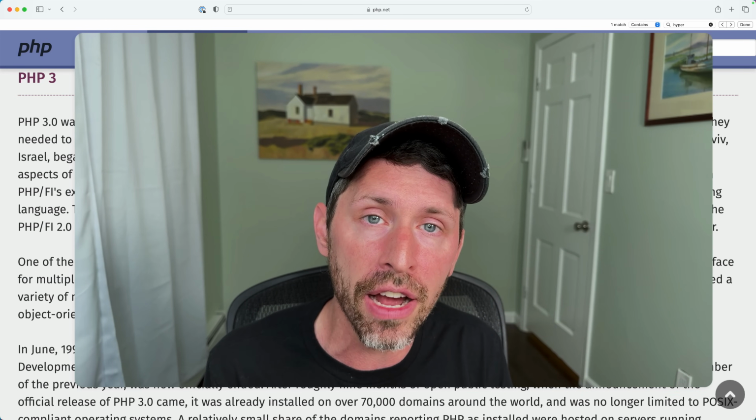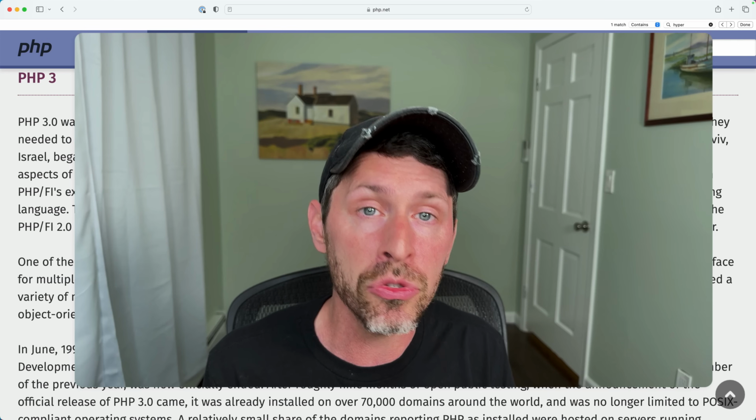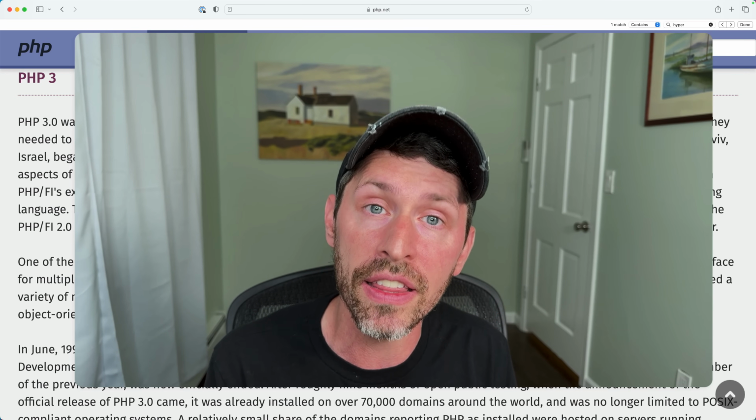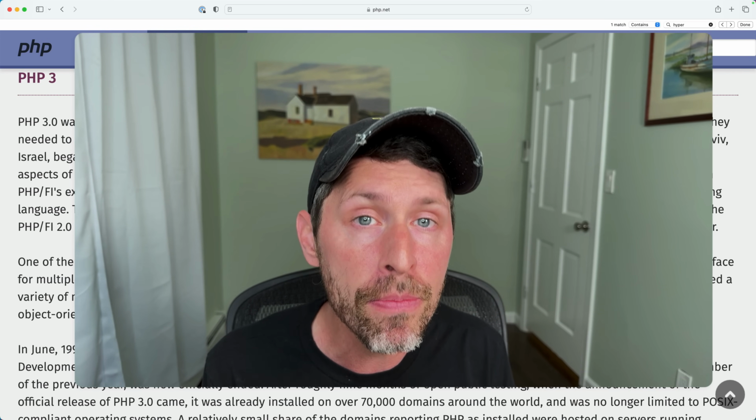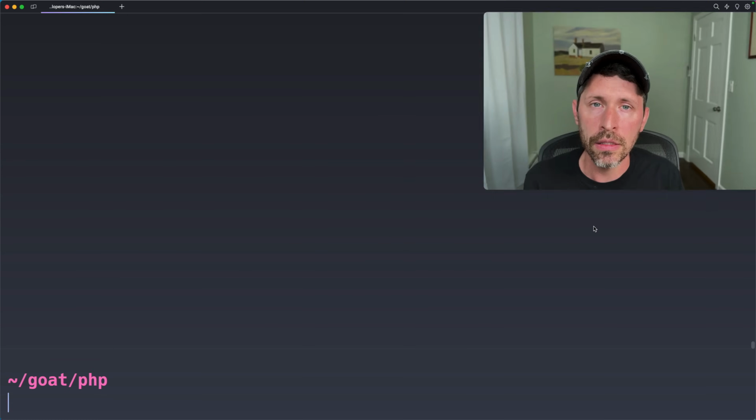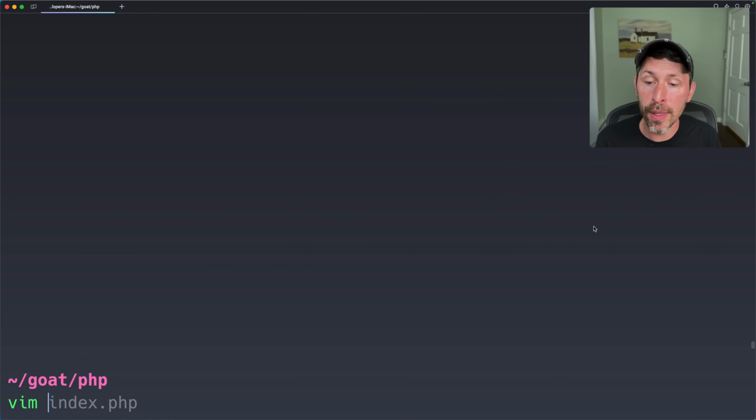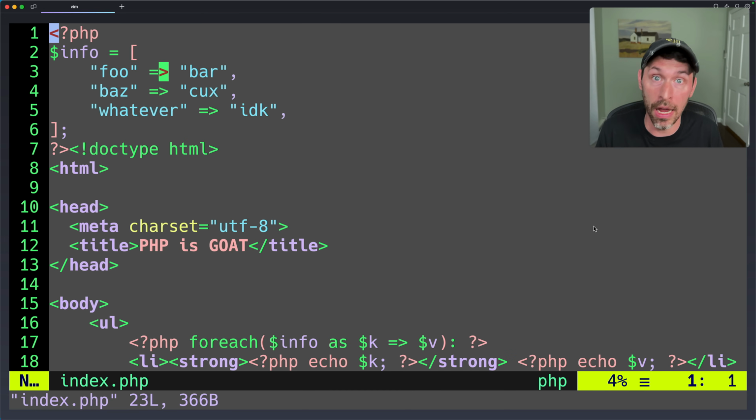Now, in a time before JavaScript was really king, this was really nice because you could do all sorts of fancy things to change and affect the output of your websites. Let's see what this looks like. This will be familiar to a lot of you, but for some of you who have only ever used frameworks, it might actually be kind of new. PHP is essentially a templating language. It is mixed in with your HTML, right?